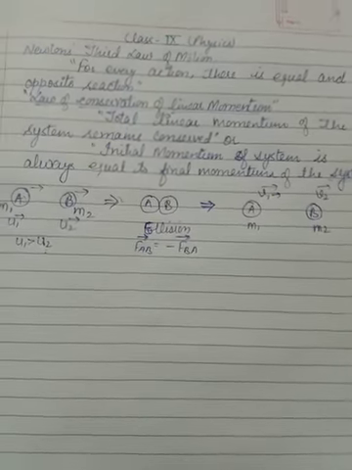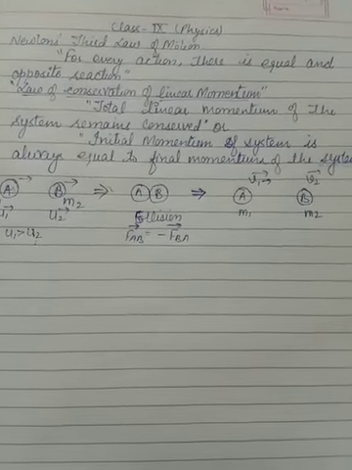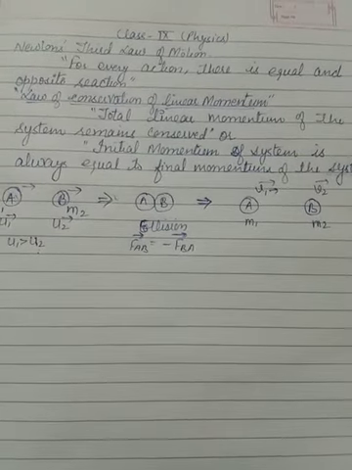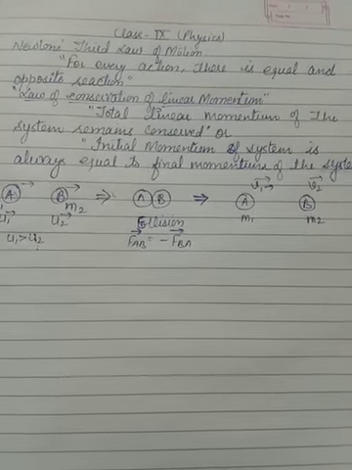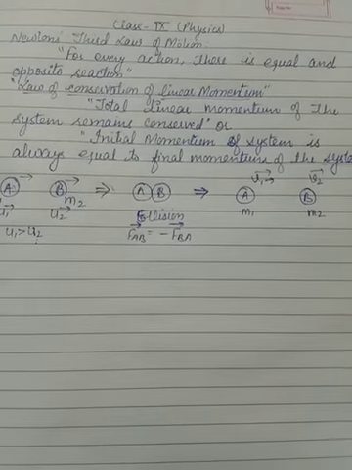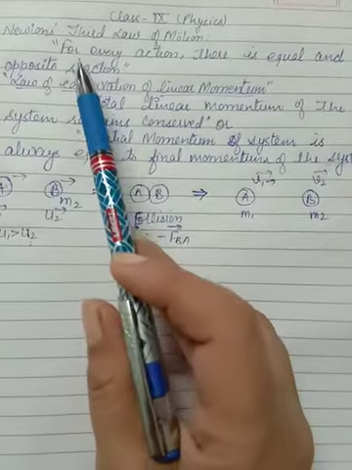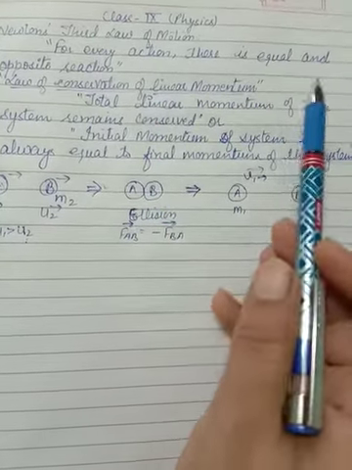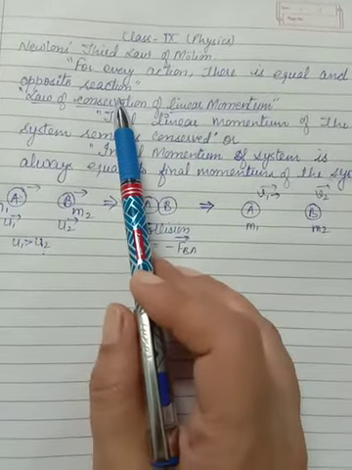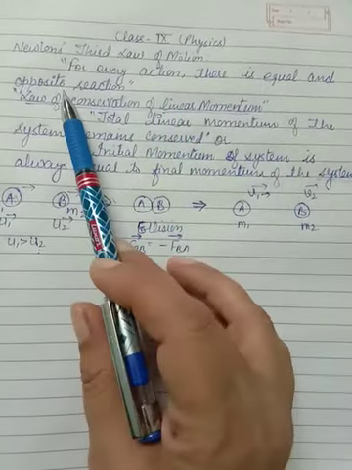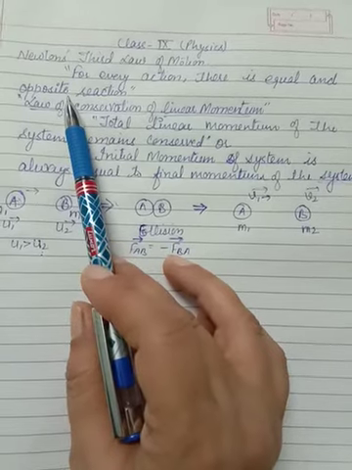Dear children, welcome to physics class once again, and today we will discuss Newton's third law of motion, and from there we will prove the law of conservation of linear momentum. So first, coming to Newton's third law of motion, it states that for every action there is an equal and opposite reaction. So whatever action you do, you get an equal amount of reaction in the opposite direction.